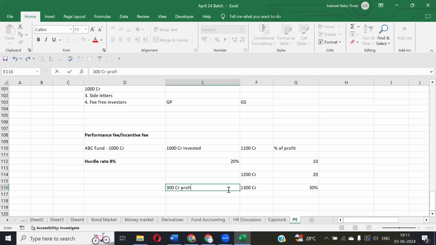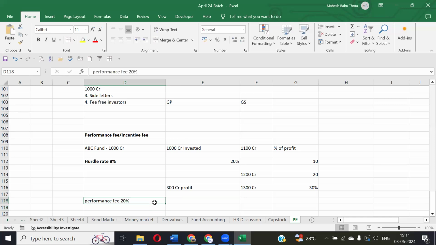Yes, sir. Let's assume performance fees is like 20%. How will they charge this 20%, on the 300 crores or only 100 crores? Because they have achieved 20%, which is 200. Sorry, 20%, which is 200. Performance fee is charged on profit, so it will be charged on 300 crores, sir.